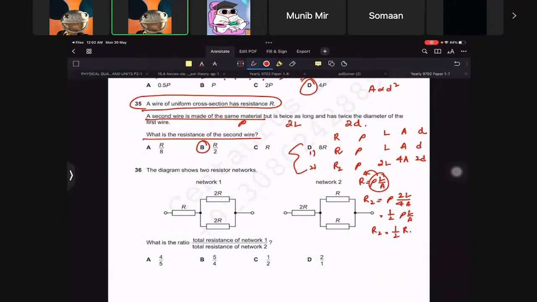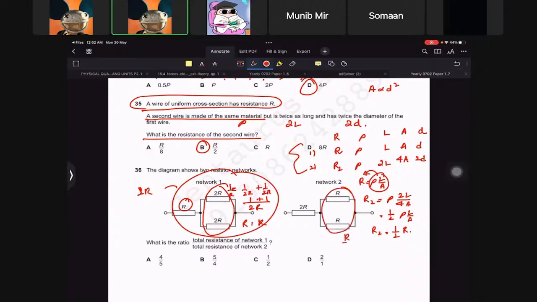Now, what is the ratio of total resistance? Okay, so for this one, there is 1 upon 2R plus 1 upon 2R equals 1 upon R. You can do it directly. You can just half it off if you want to, but it's up to you. So R will be equal to R in this, and then you add it to this. So in this total network, it is just 2R. In this network, this is R by 2, and this is 2R.